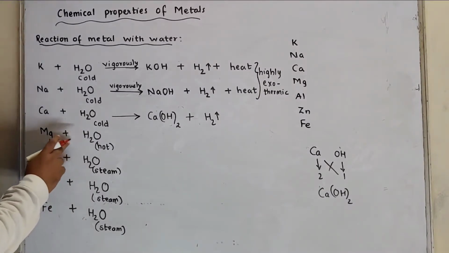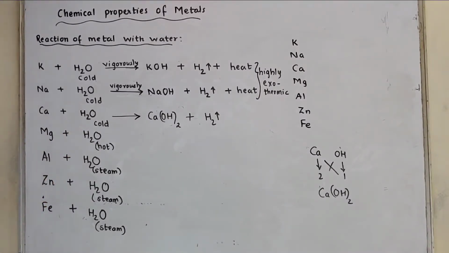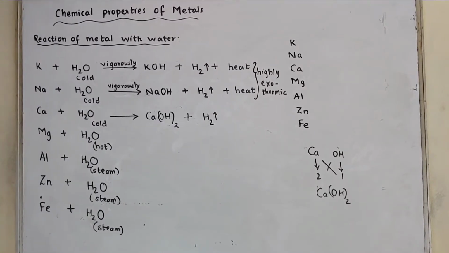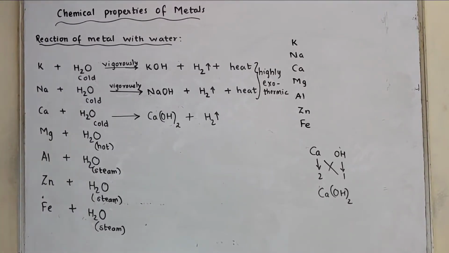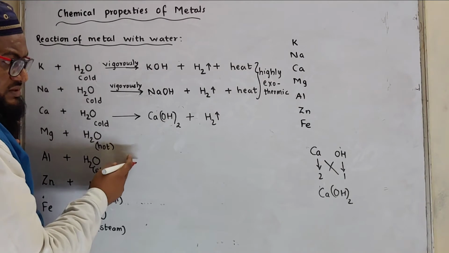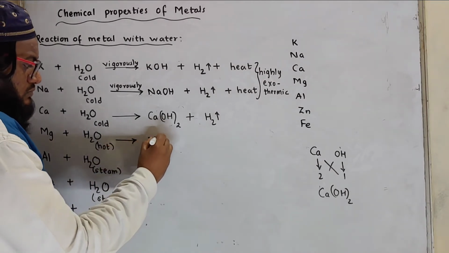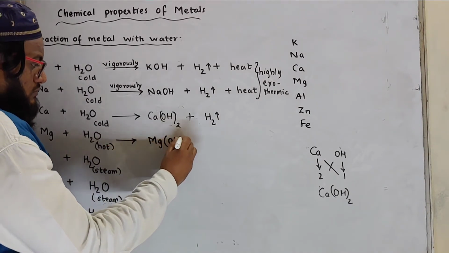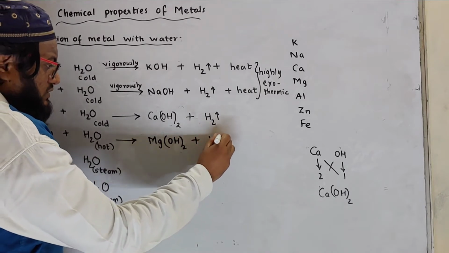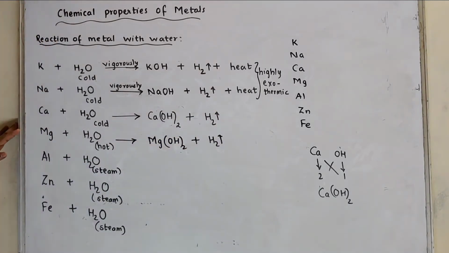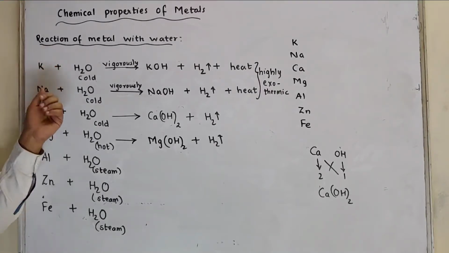Then magnesium reacts with hot water. Magnesium, when it reacts with hot water, what does it form? Again magnesium hydroxide, and hydrogen is given out. Once again, potassium and sodium react with which water? Cold water.